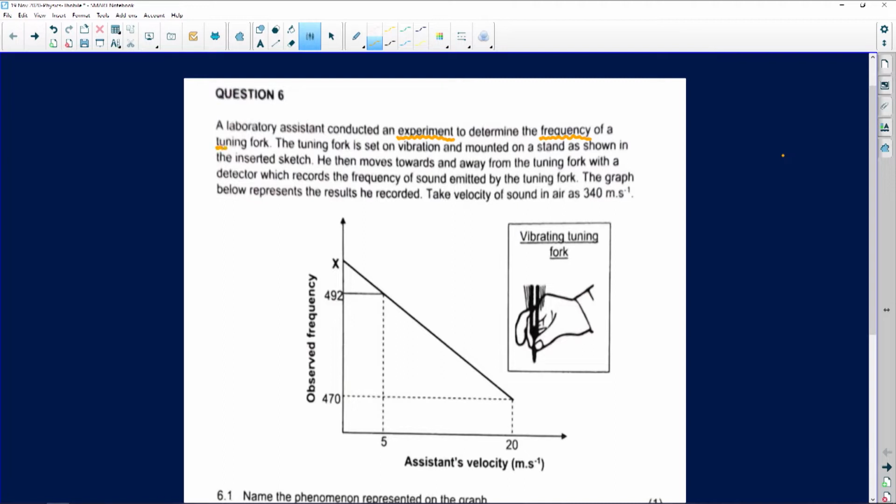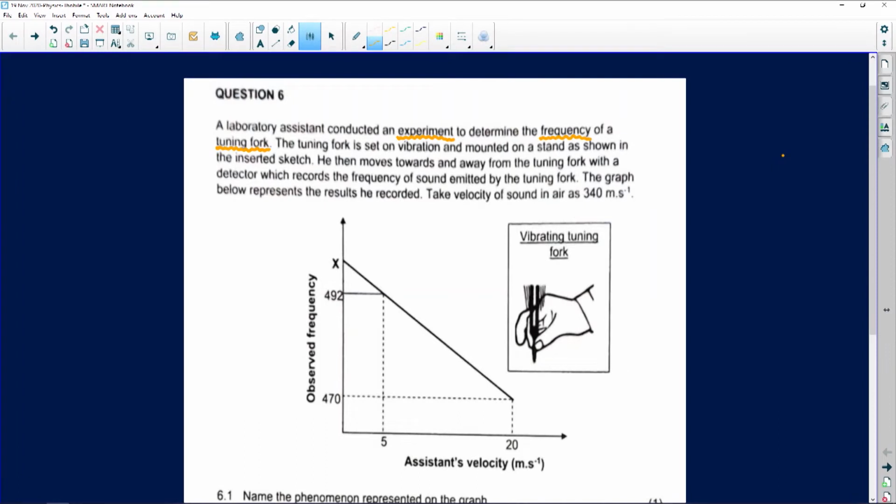Now, I know most people might not know what a tuning fork is. What a tuning fork actually does, it's made of 2 prongs and they usually use it to tune musical instruments. Sometimes you pick up a guitar and it sounds really, really nice, and then after a couple of months without playing it, it goes boing, boing, boing. It means that the frequency of the strings is out of tune.